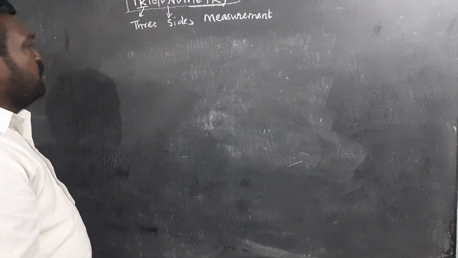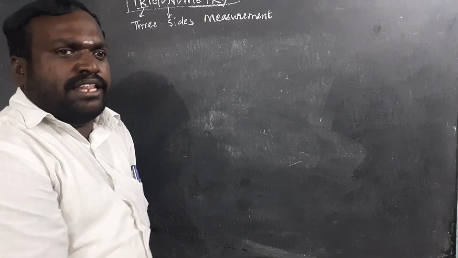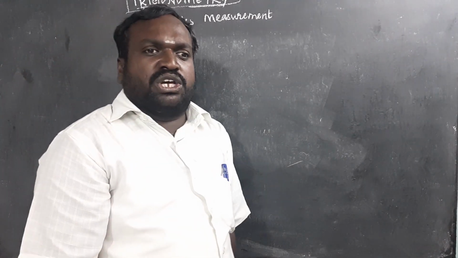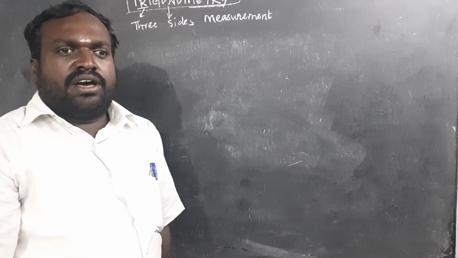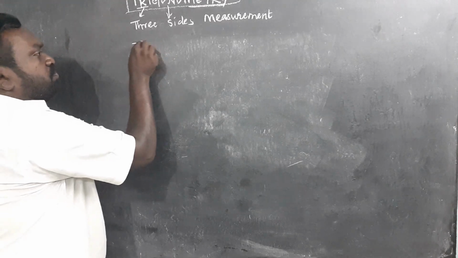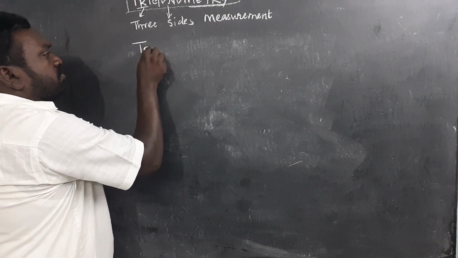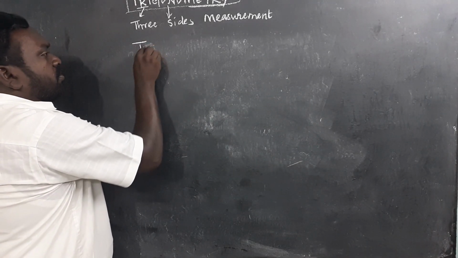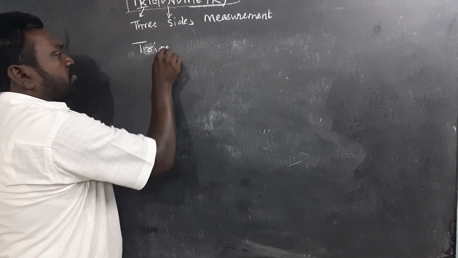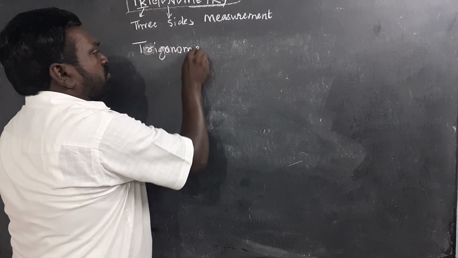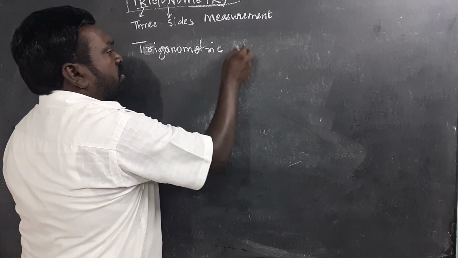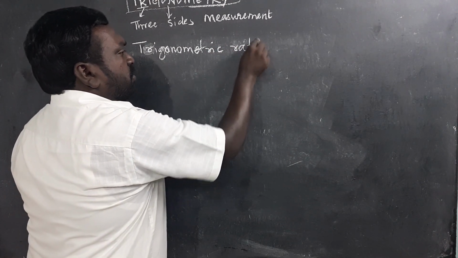Okay, next we move on. The other part of this is the trigonometric ratio.